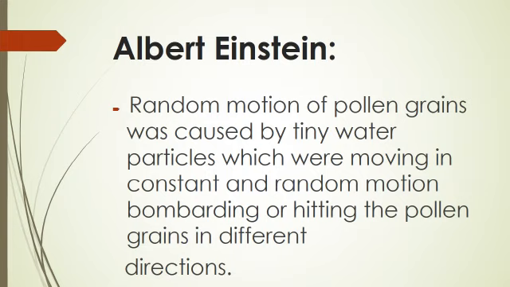Albert Einstein was a scientist. About 80 years after Robert Brown's observation, Albert Einstein explained that the random motion of the pollen grains in water was caused by tiny water particles, which were moving in constant and random motion, bombarding or hitting the pollen grains in different directions. So, Brownian motion can be explained by thinking of matter as being made up of tiny discrete particles which are moving constantly and randomly.